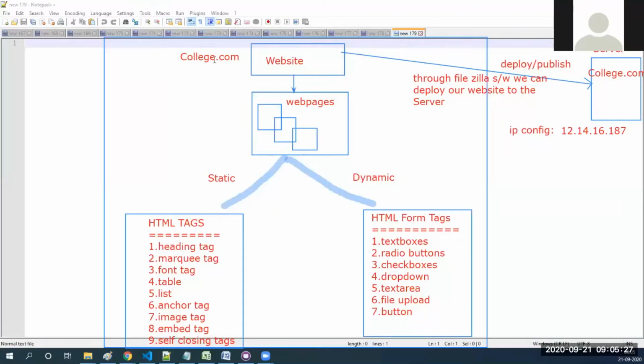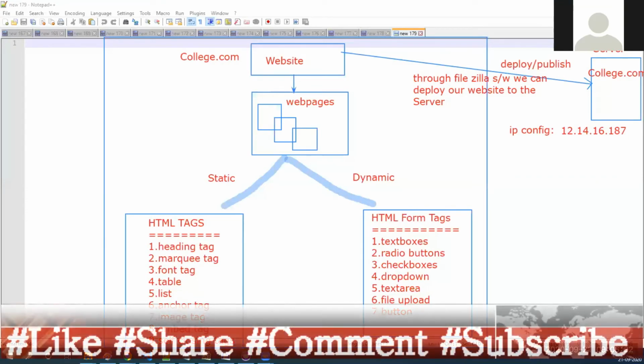What is a website name? We can say that it is called a domain. A domain is nothing but an alias name for the website. For example, my server name is 12.14.16.187. So I can say that my computer name is 12.14.16.187, but it is very hard to call the server like that. That's why we have some kind of alias name. We can call the alias name a domain name. I'm just telling the terminology, you no need to worry about all the things.